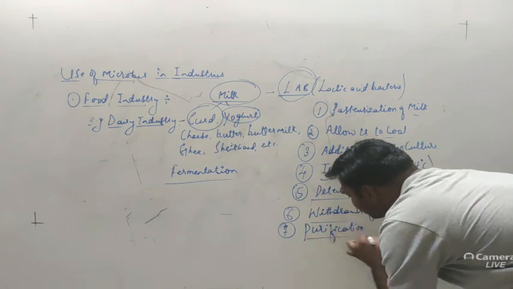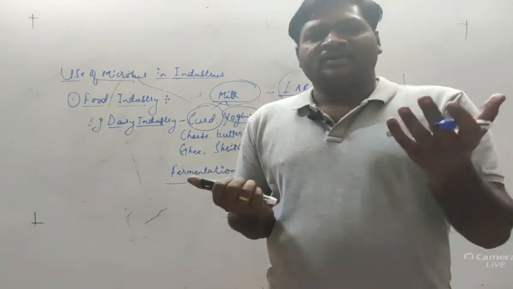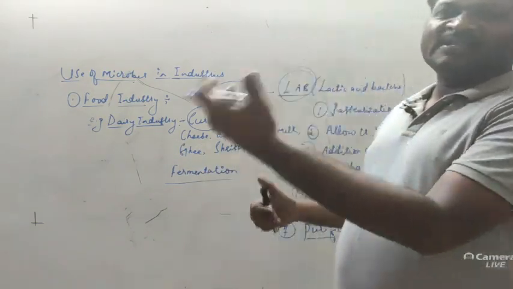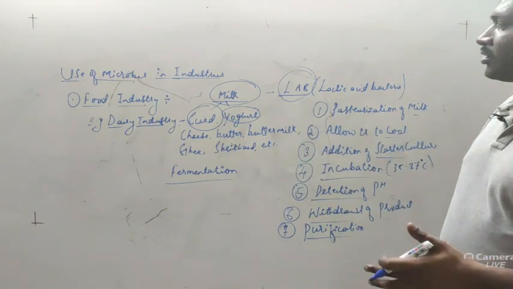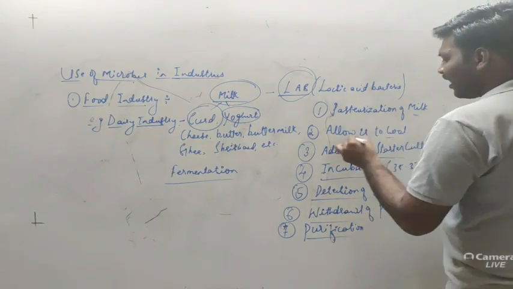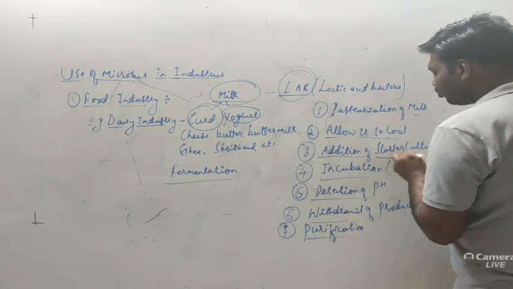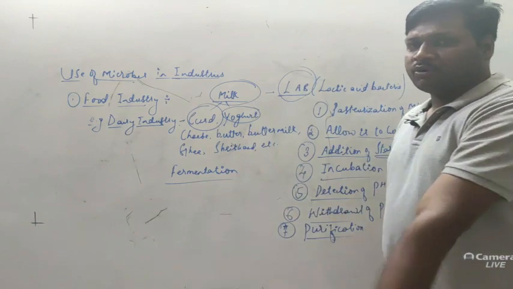After purification, whatever desired product is there will be packed and stored in the refrigerator, or it will be sold in the market. So these are the general steps involved in the production of dairy products. For that, we have to pasteurize milk, allow it to cool, then prepare the starter culture and add it into this medium so that we can get the desirable product.